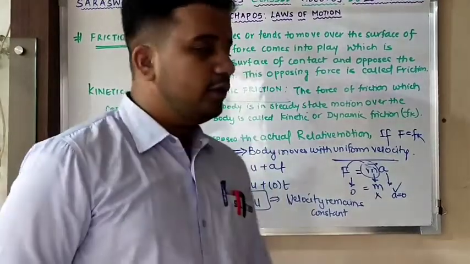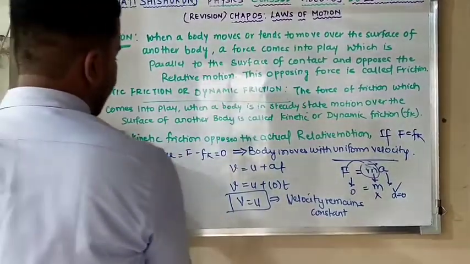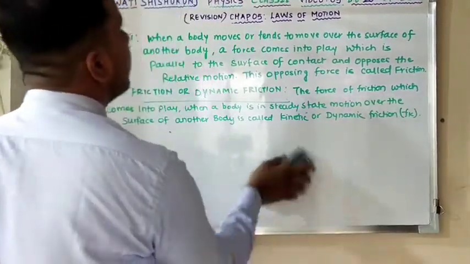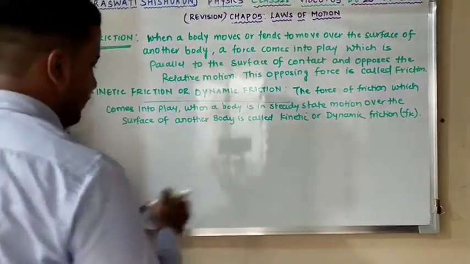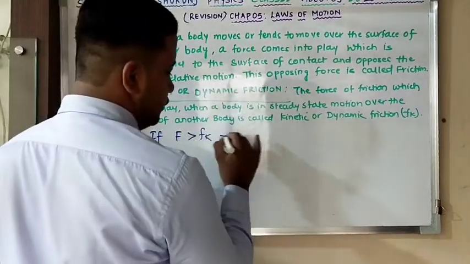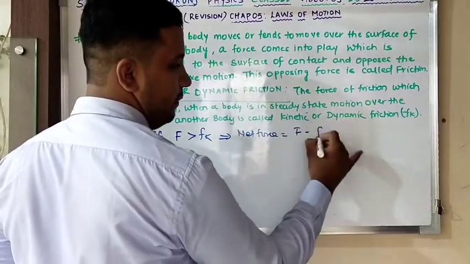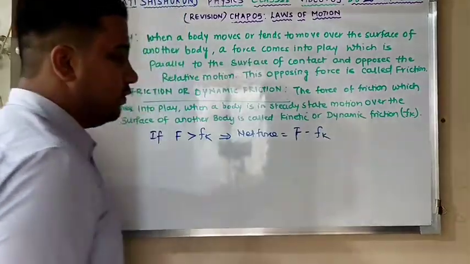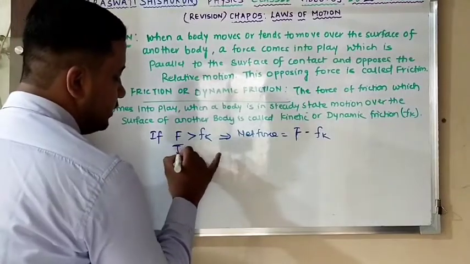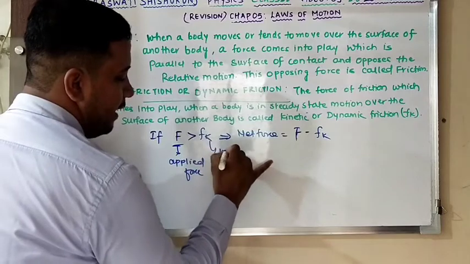But now the second case we are going to study over here, let me erase the board please. If capital F, the applied force, is now greater than the frictional force, so net force is equal to what? F minus Fk, bigger value minus smaller value. Yes or no? In the previous case it was equal, so the answer was 0. But here now applied force is greater than kinetic friction.